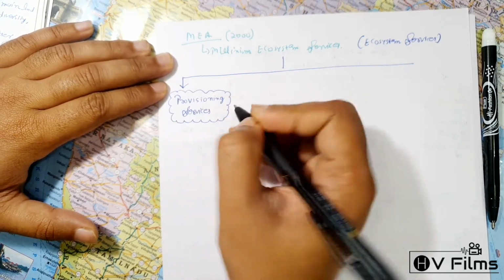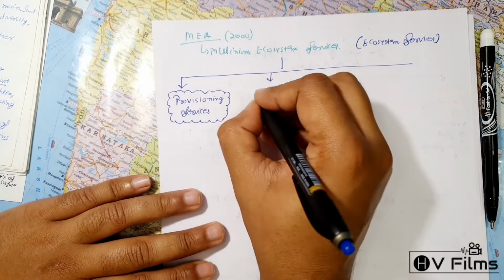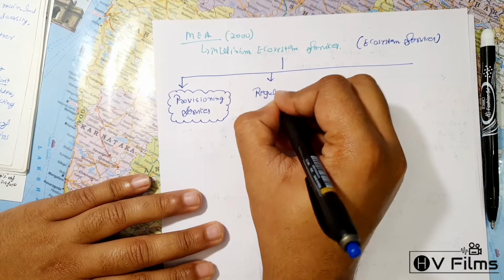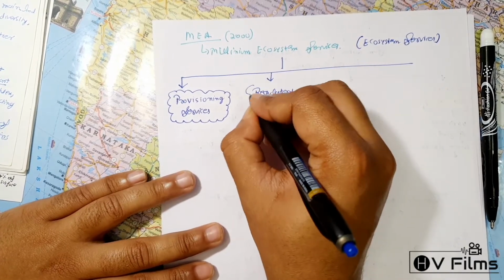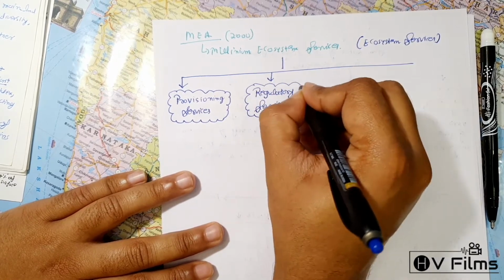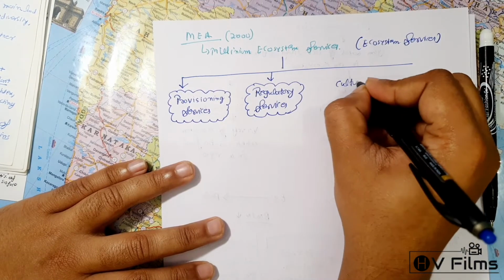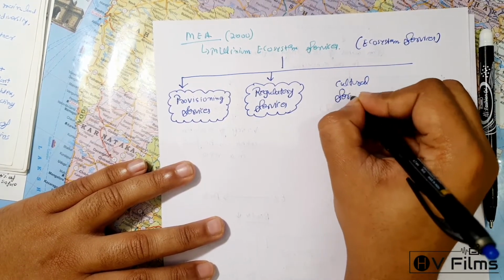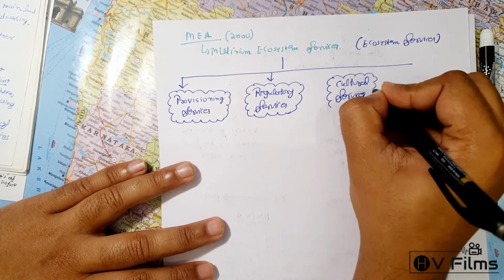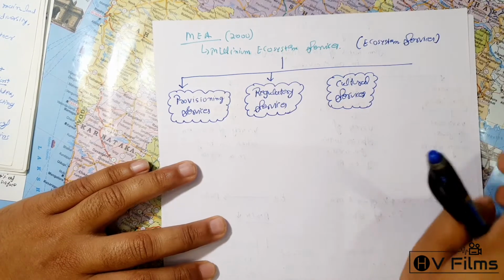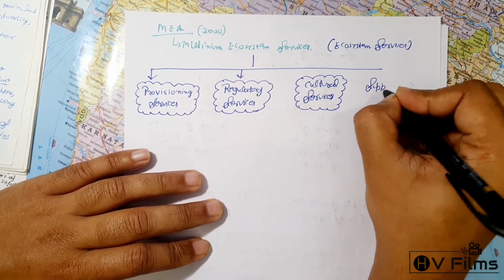The second is regulatory services. The third is cultural services. And finally, the fourth is supporting services.